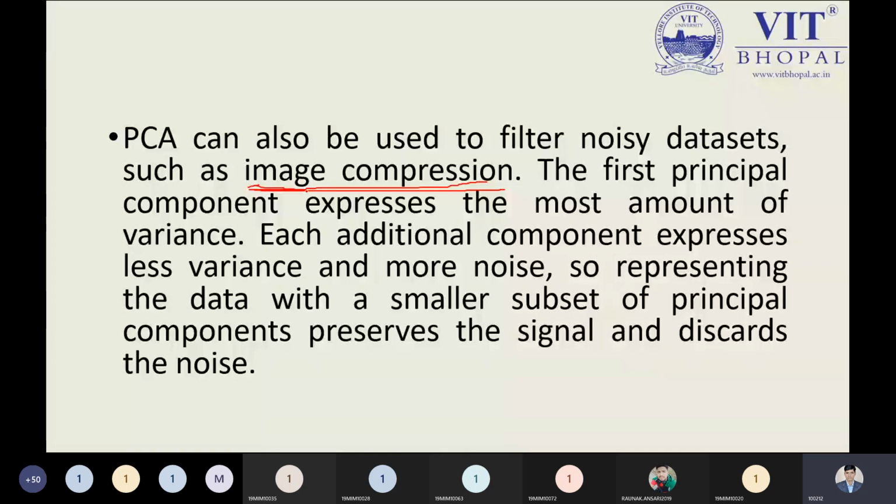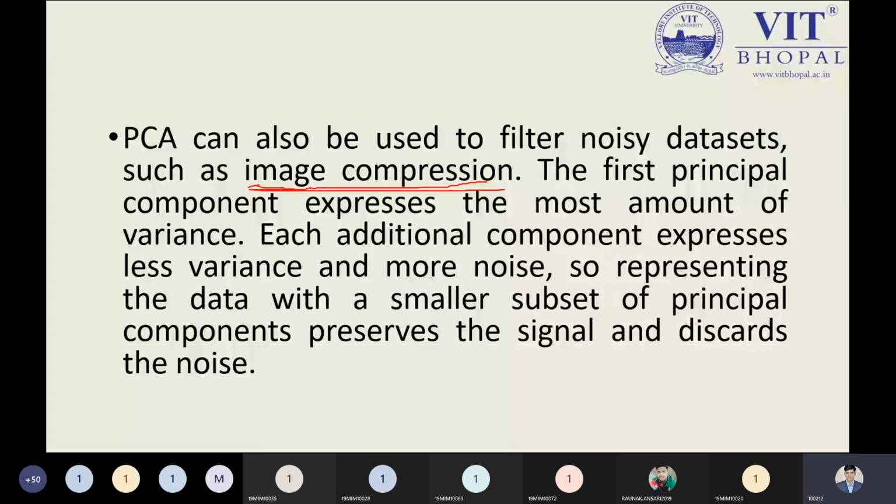We try to reduce some information in the image, and then we reduce its noise. As an example, suppose I'm making a student's result data set and I put in the marks, that is good, but I also put in the student's weight and height. What is the role of height and weight in making the mark sheet? There will be no sense. So these two features become noisy data.